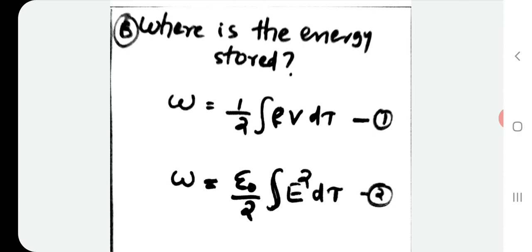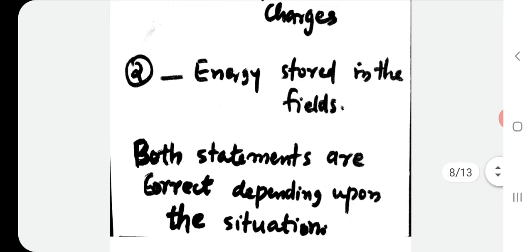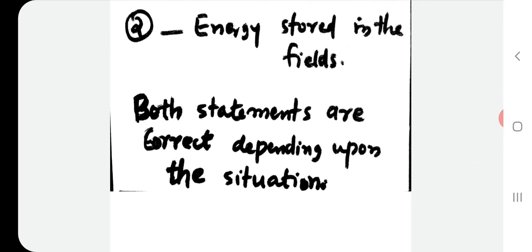So equation 1 tells that the energy is stored in the charges, because we have a rho there. Equation 2 tells that the energy is stored in the field. So actually, where is energy stored? This is the question. The thing is, both statements are correct, as we saw in the previous comment. Energy is stored in charges or energy is stored in the fields, depending upon the situation.